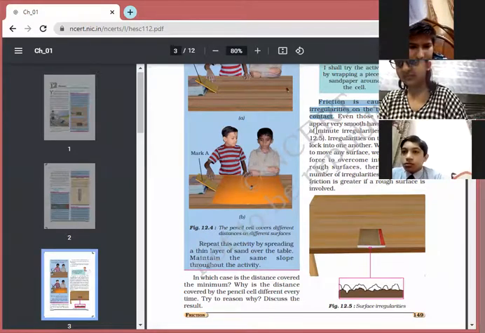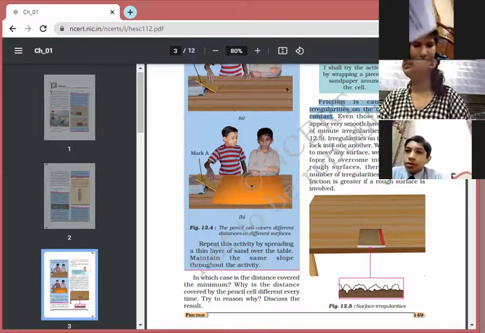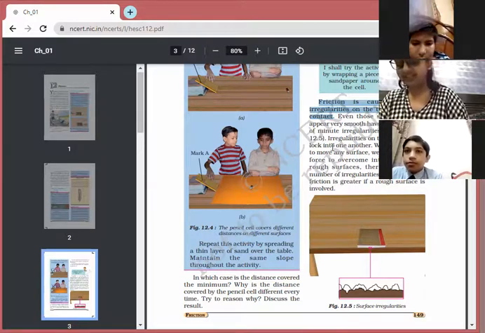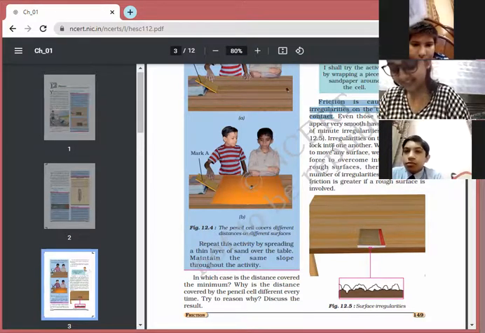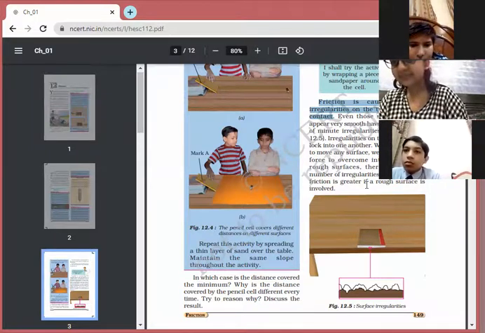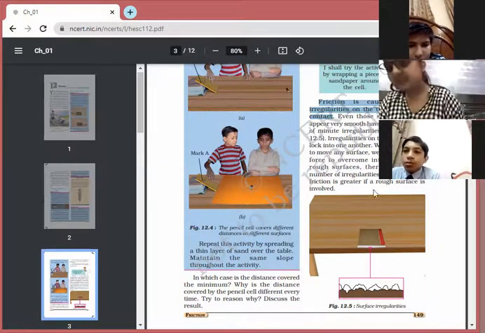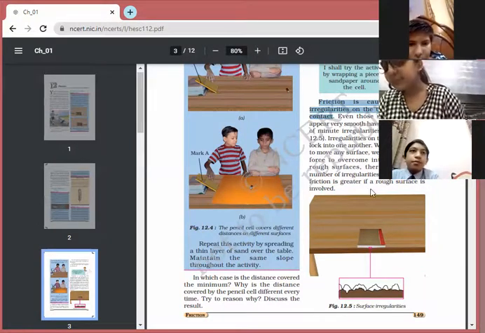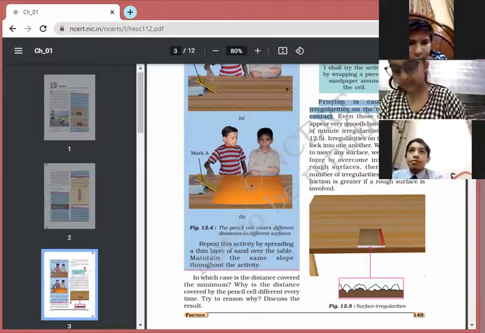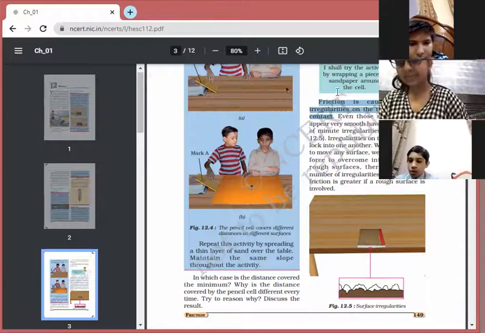Minute irregularities on them, figure 12.5. Irregularities on the two surfaces lock into one another. When we attempt to move any surface, we have to apply a force to overcome interlocking. On a rough surface, there are a larger number of irregularities, so the force of friction is greater for the surfaces involved. I think it is clear to you. This is the answer to what is the cause of friction.